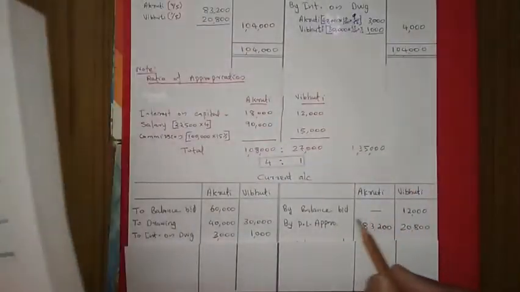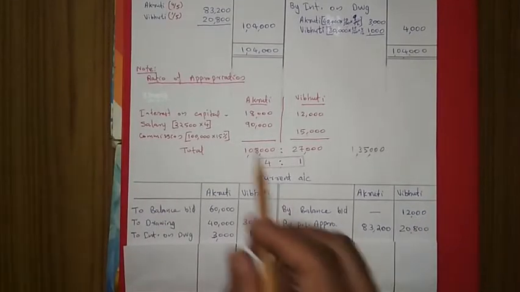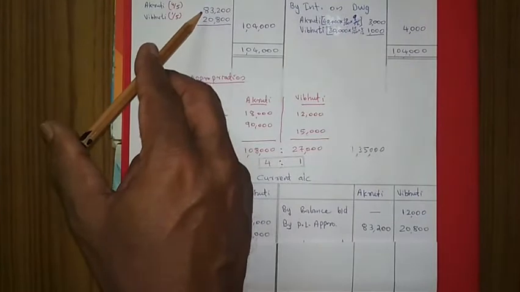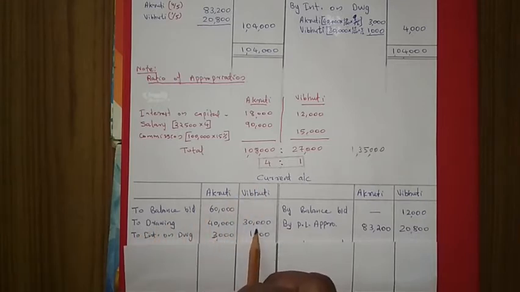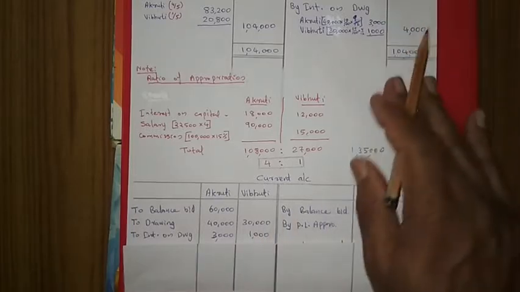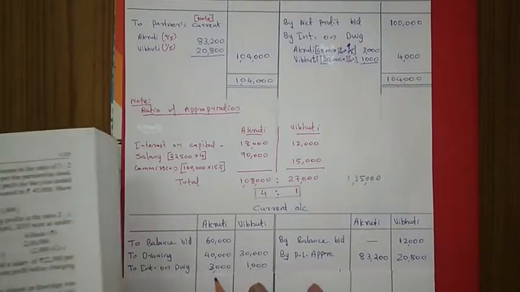It is taken on the credit side. Then after that, from the profit and loss appropriation, this 83,200 and 20,800 is taken in the current account. Then drawings are given. That drawing is taken in the current account, 40,000 and 30,000. And interest on drawings, this 3,000 and 1,000 we calculated earlier, that also we are taking here.